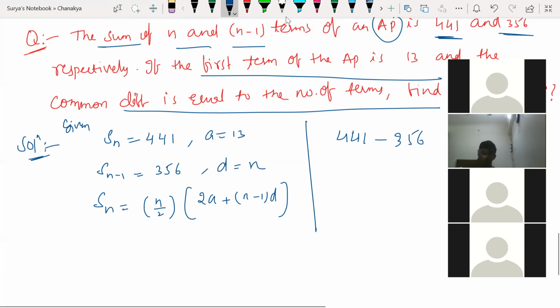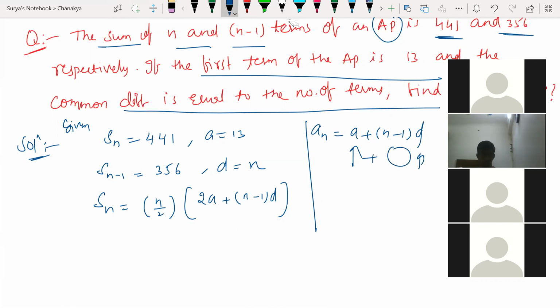But what is the formula I told you? Tell me here. An formula. An is equal to a plus n minus 1 into d. So the first term plus n minus 1 times the common difference. So now can I say that I need to find out an here? Isn't it? For finding an.